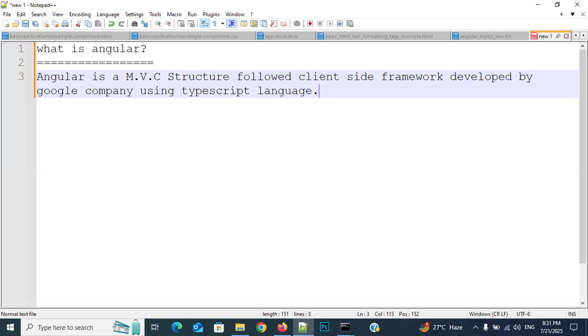Okay, everyone, what is this? Angular is an MVC structure followed client side framework developed by Google company using TypeScript language only.